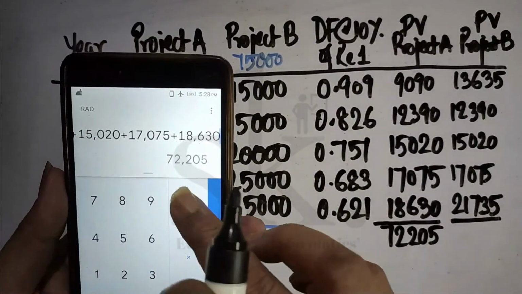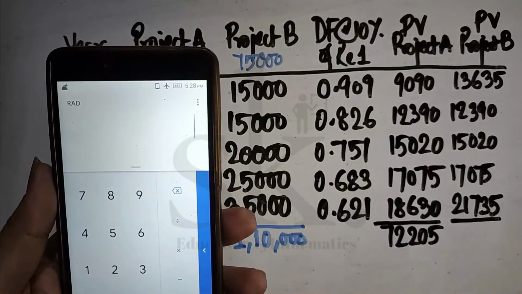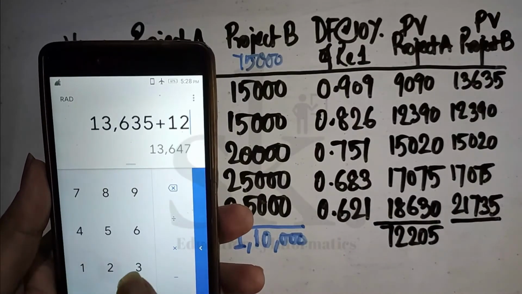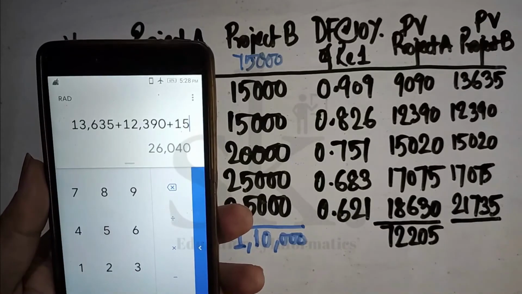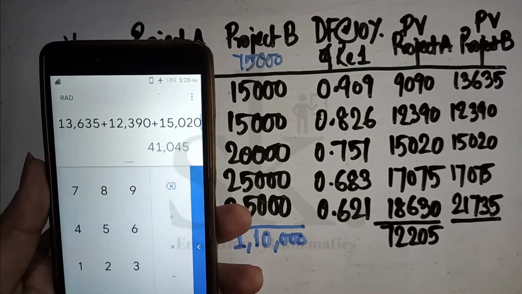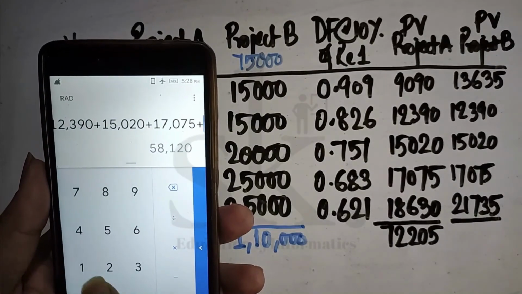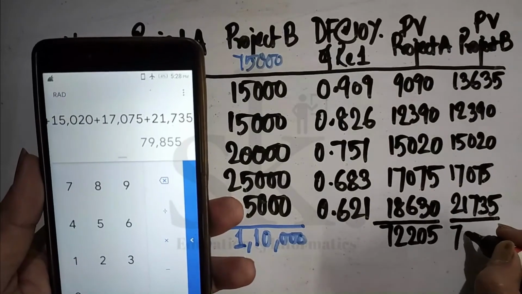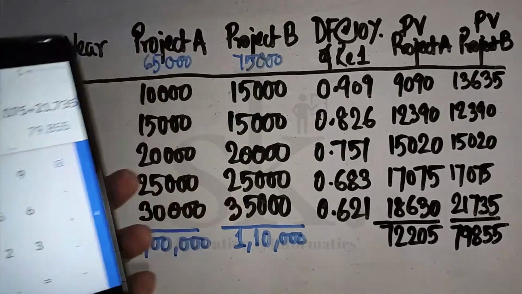If we add up project B, the present value of future cash inflow of project B is 13,635 plus 12,390 plus 15,020 plus 17,075 plus 21,735. It's coming 79,855.